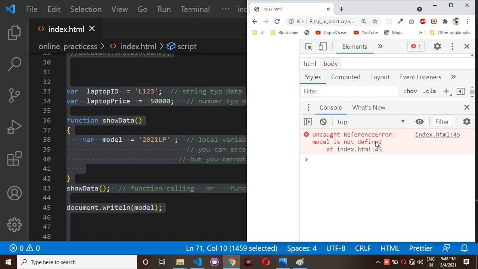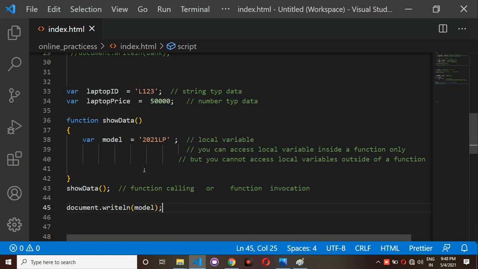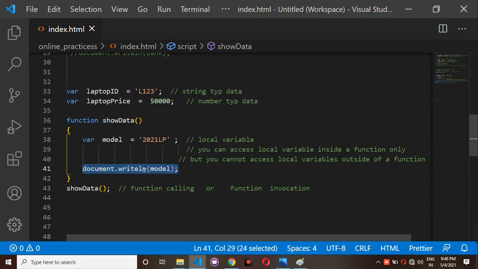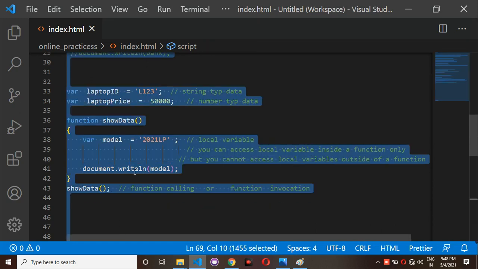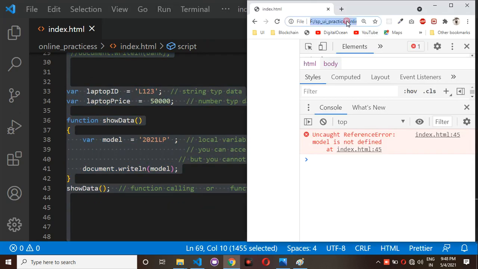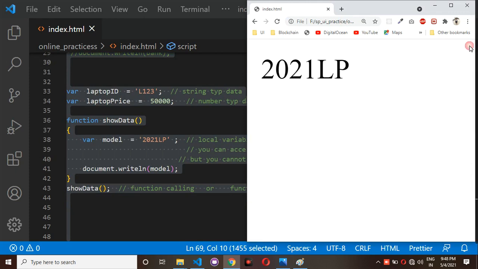In an interview they will ask, what is the meaning of not defined? Not defined means if you declare a variable inside a function and try to access that variable outside of the function, you will get the reference error. So we can say that a local variable can be accessible inside a function only, but cannot be accessible outside of a function. Again, here I have written it inside this function only. If I call this one, then only I will get the output as a value.